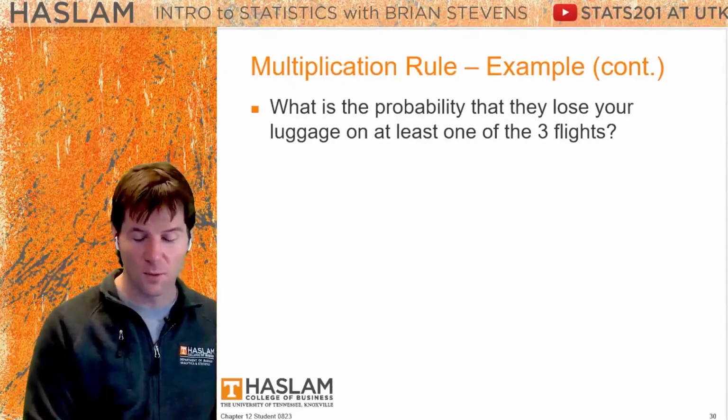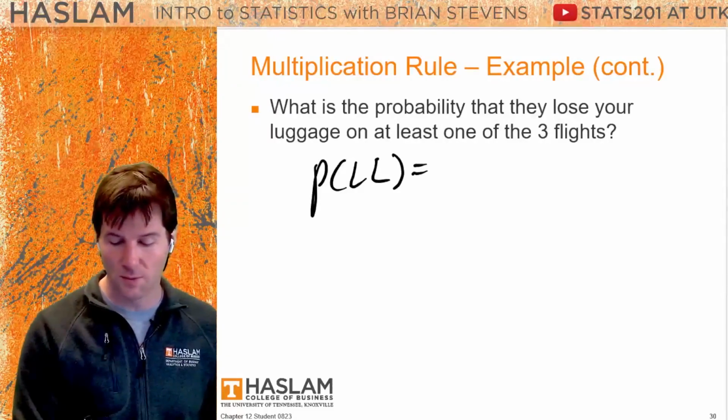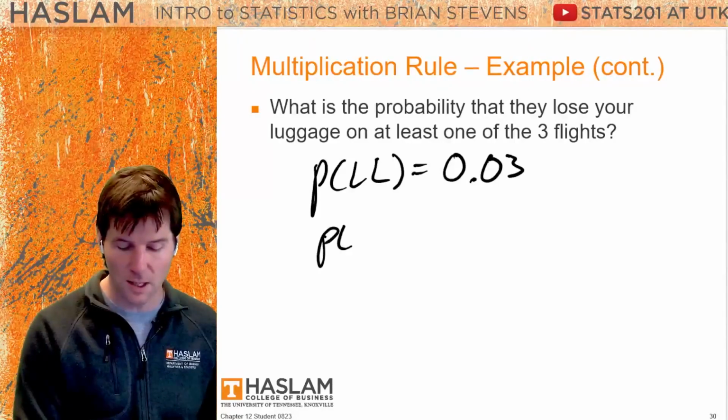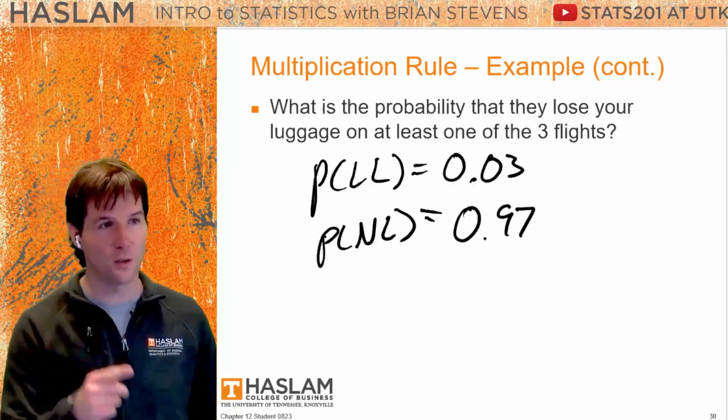Well, if we have right here the probability of lost luggage is equal to 0.03, the first thing we want to think about is the probability of not lost luggage. The probability they do not lose your luggage is 97%. So either they lose your luggage or they don't lose your luggage.